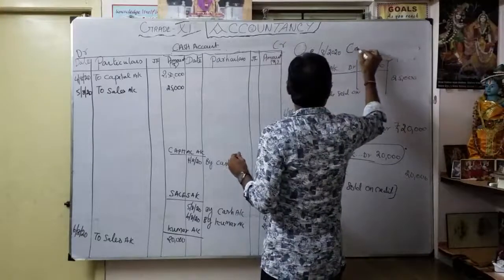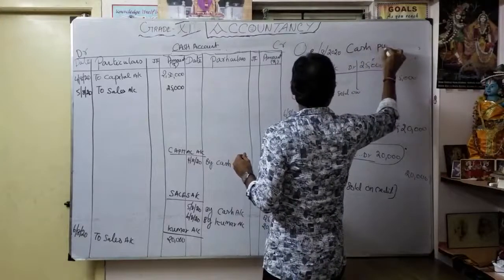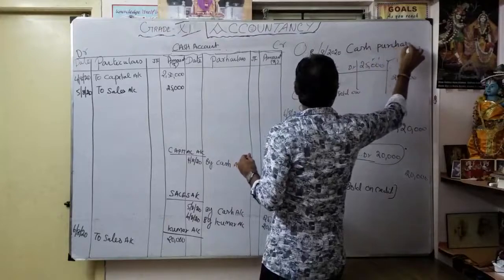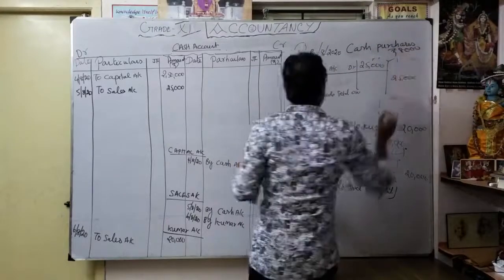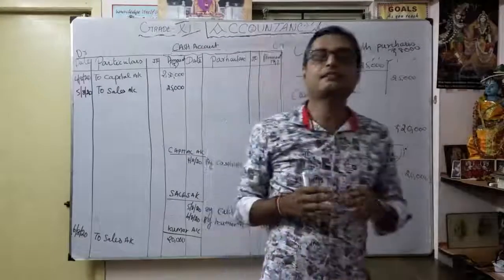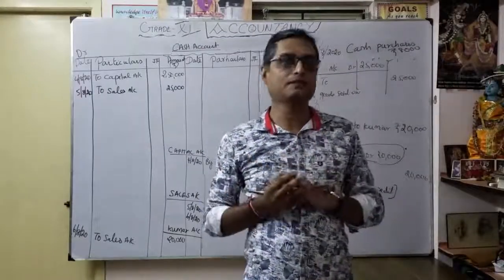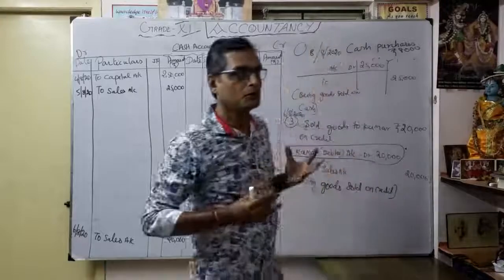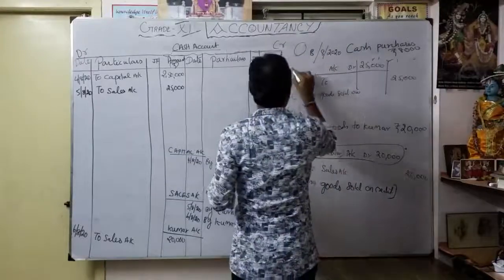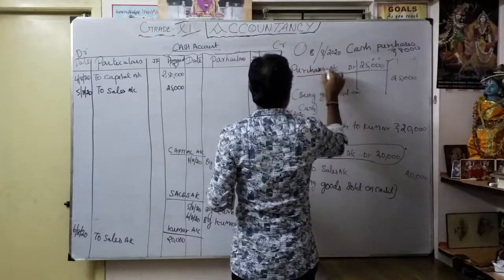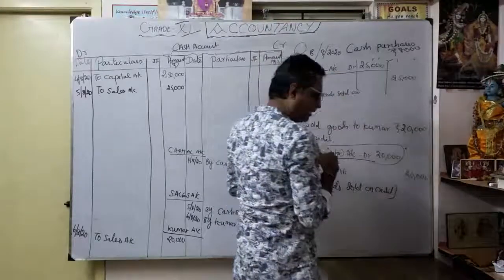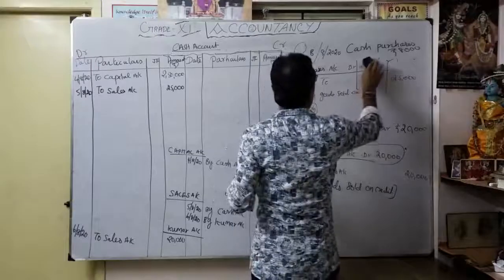Okay. I did my cash purchases, some 8,000. So on the particular date 8th August, I did some cash purchases. So what is the entry? You know. So purchases account debit. So what is the value? 8,000.